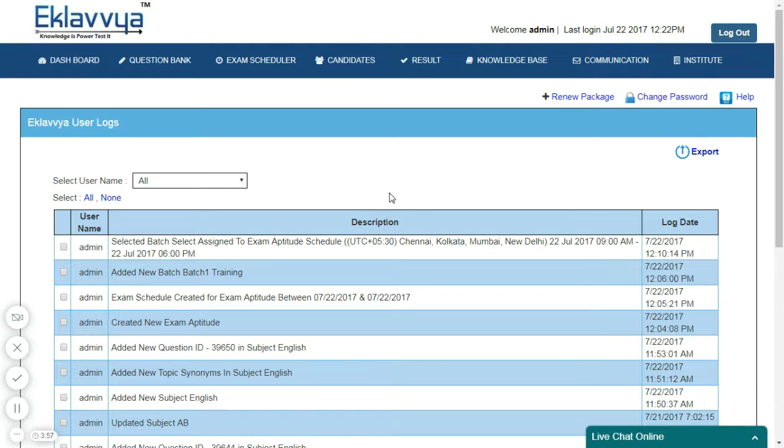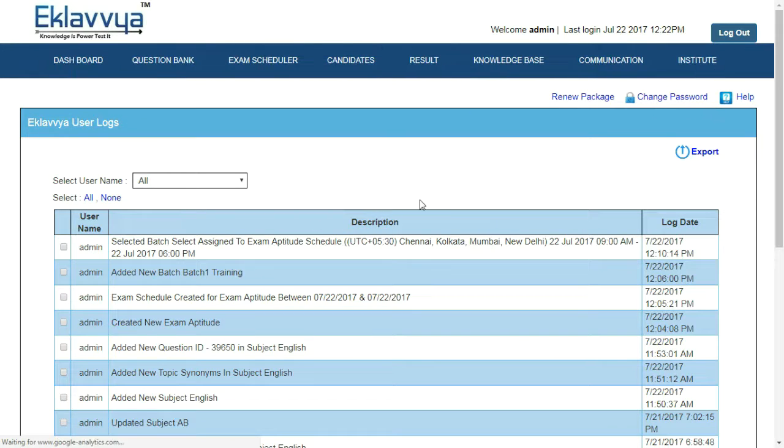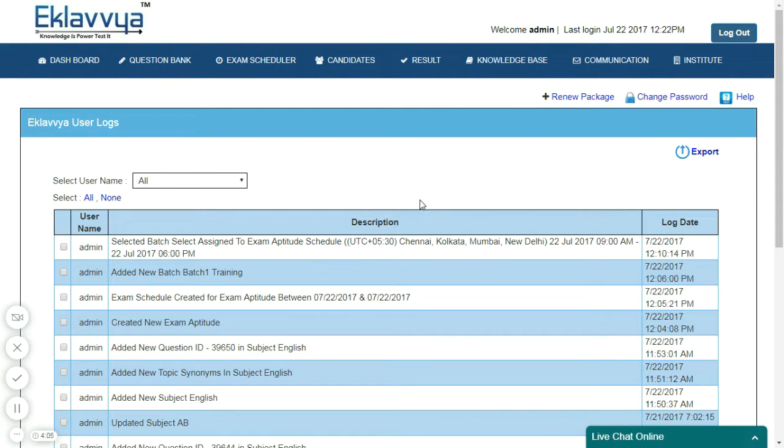You can check details of activity performed by the administrator as well as the individual candidate while appearing for the online examination process. Here, I'm showing the process to check logs for admin. As you can see, you can select an individual user to see the details of the activity performed using the individual login. You can also export log details. Please note, only the super admin is able to view details of the log.